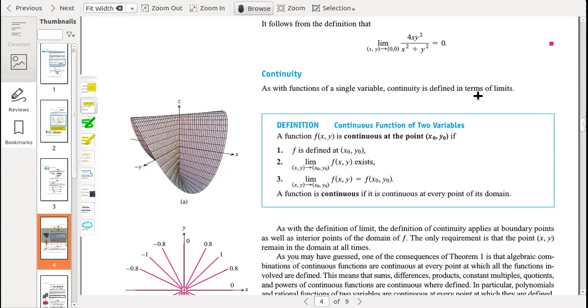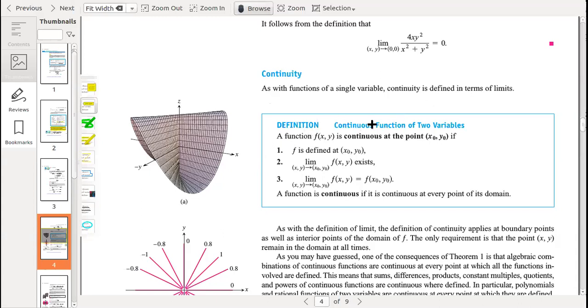It means the function should have some value at that point. And the limit of the function at that point and the value of the function at that point must be equal. Then we say that the function is continuous at that point. This point is one of the interval points, and in the interval there should be many points.